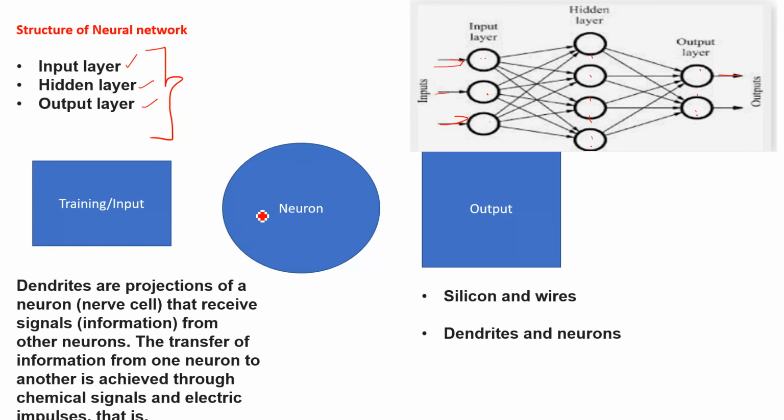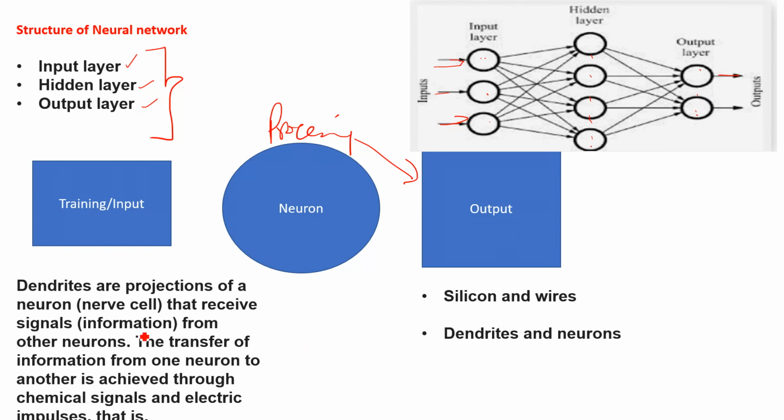Whatever we have learned in machine learning, that we have to train the machine, similarly, we have to provide some learning or training here to our neural network. We provide some input, we train, and the neurons do some processing, and after that we receive the output. So input layer, hidden layer, output layer, right?